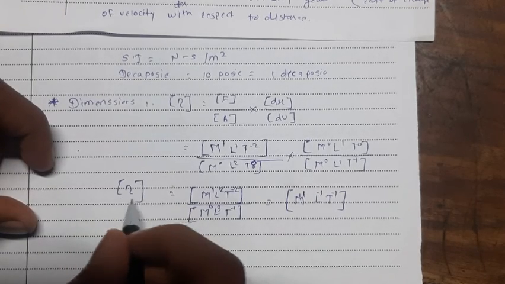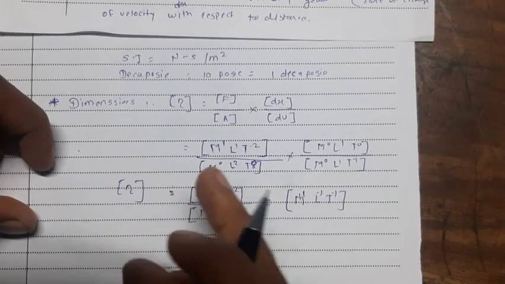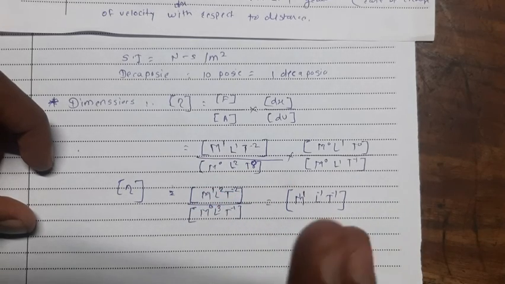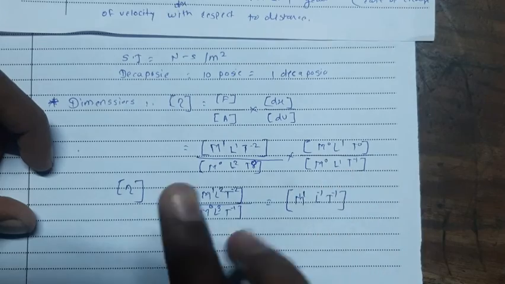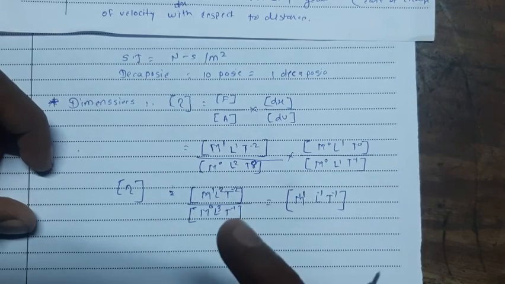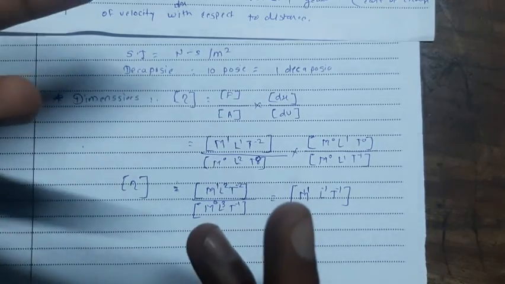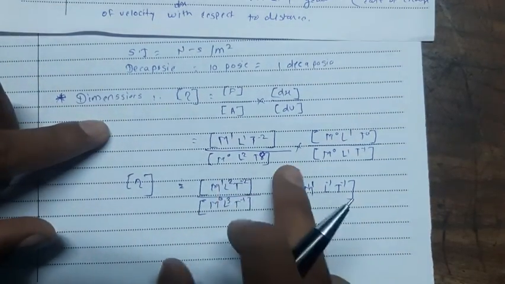From this you can also define what is poise and what is decapoise by using the corresponding units. I hope you have understood what is coefficient of viscosity and what are its units and dimension.